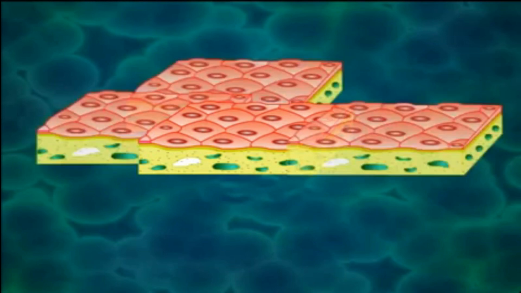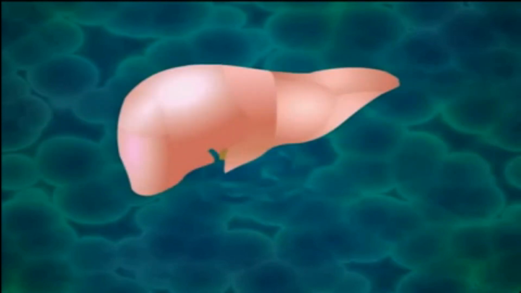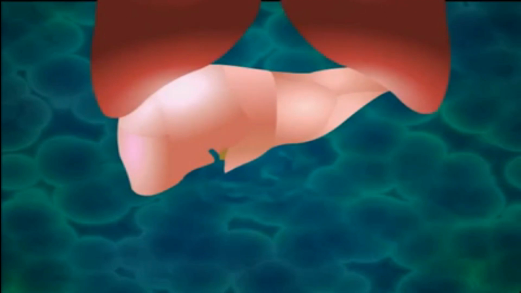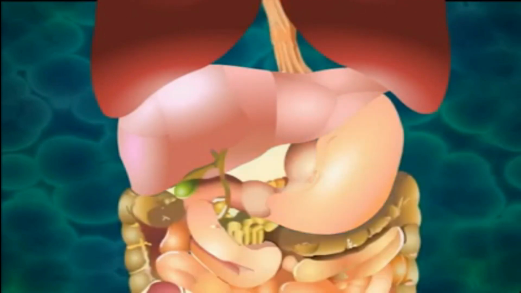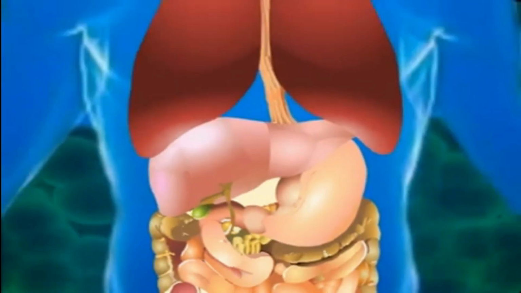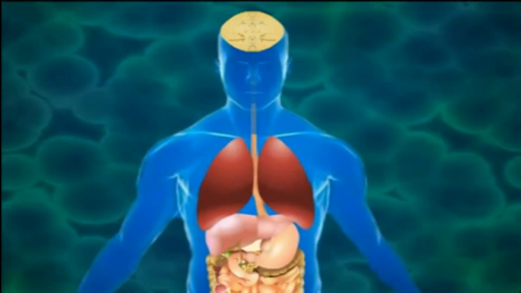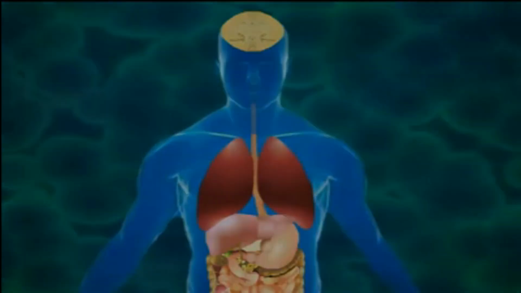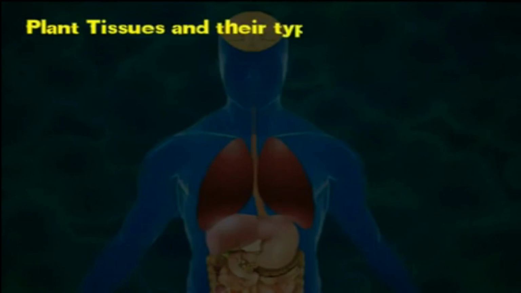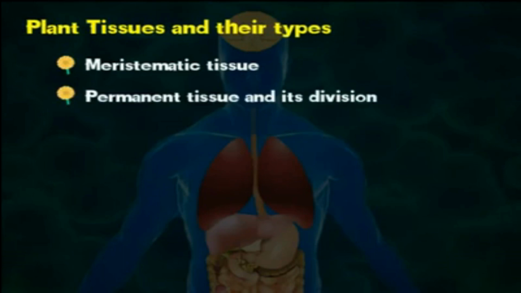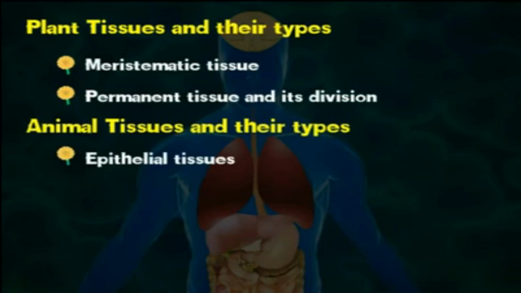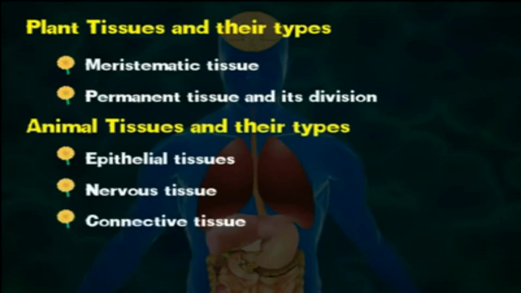These tissues, when combined, form organs, and finally many organs together form organ system. Human body is also made up of various kinds of tissues. Studying this chapter, you will learn about the different types of tissues in detail. Plant tissues and their types, which are meristematic tissue, permanent tissue and its division, animal tissues and their types, epithelial tissue, nervous tissue, connective tissue, muscular tissue.